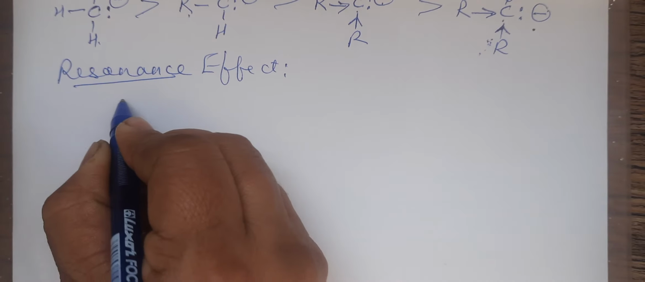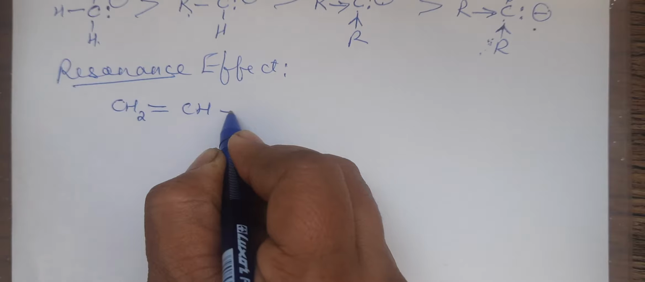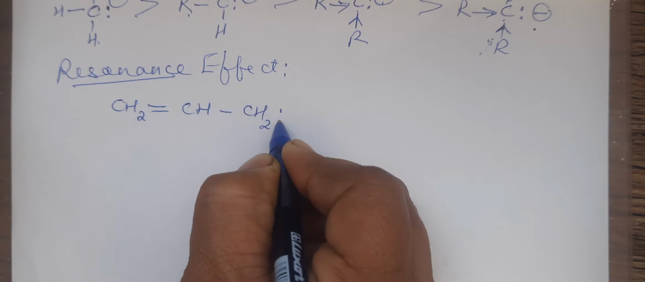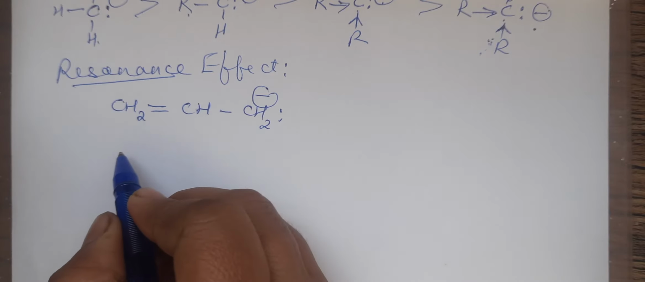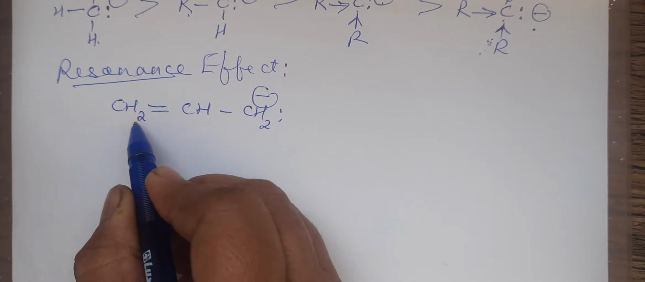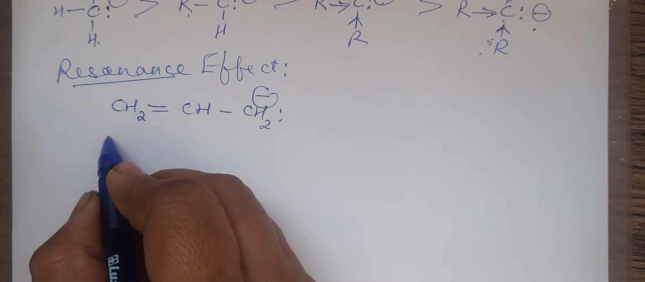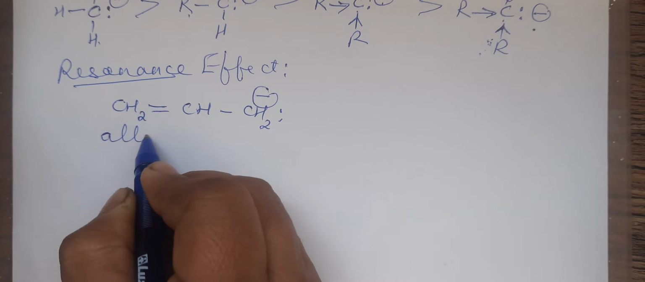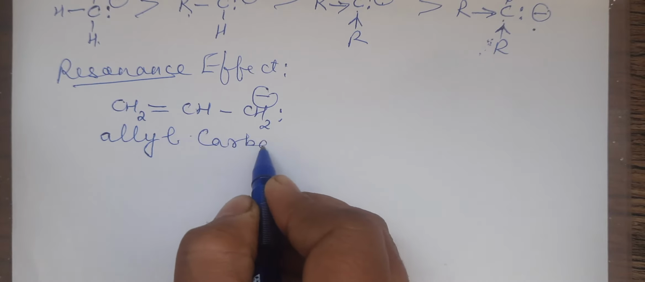Now, in case I am taking such examples where there is resonance, then I am going to talk about the resonance effect, right? Now, which radical is this? I told you in the last video, allyl. CH2 double bond CH is allyl. Now, because there is a negative charge here, it is not a radical now. It is allyl carbanion.